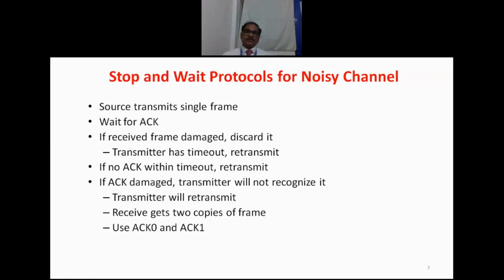But at the receiver side, if the receiver is maintaining sequence numbers and acknowledgement numbers, then by seeing the sequence number, the receiver will recognize it is a duplicate. So immediately the duplicate will be discarded, but it is going to acknowledge that it has received it, so that the sender will not send it again.